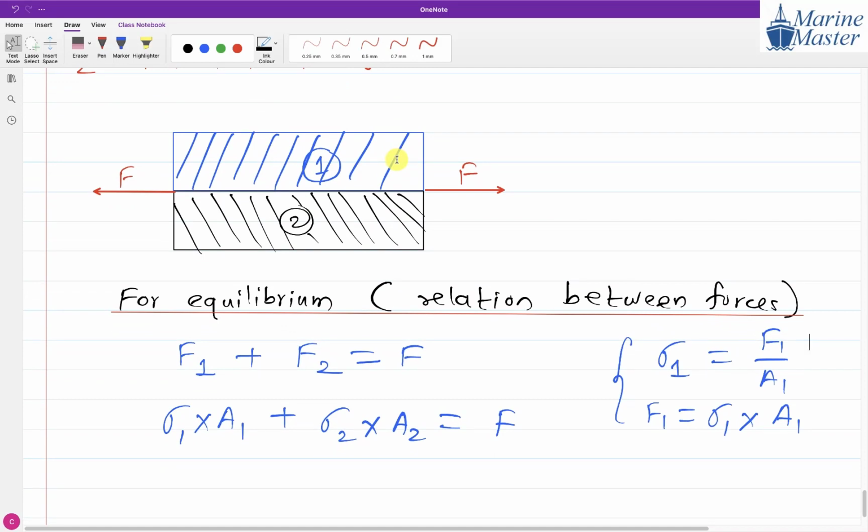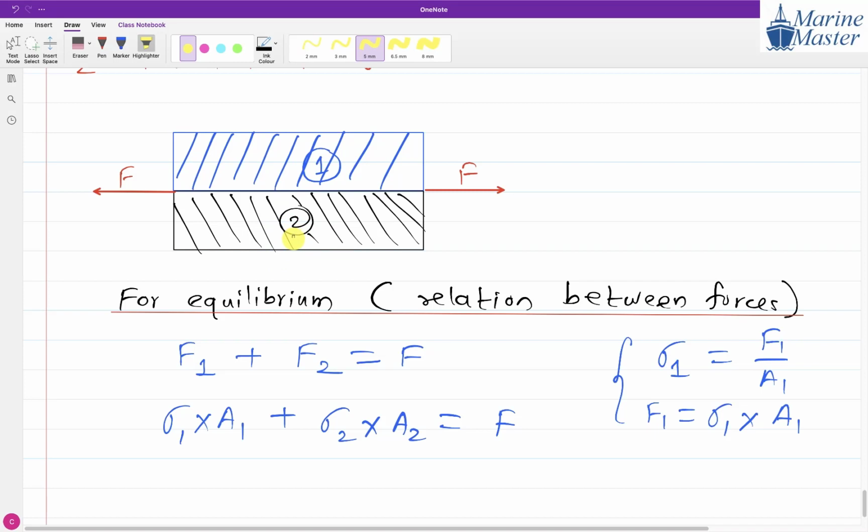Whenever we apply force F, they will start to move together. Their extension will be together. Whatever the extension of part 1, the same will be the extension of part 2. Here we are showing tensile load, but instead we can show compressive load. If you apply compressive load, whatever the compression of part 1, the same will be that of part 2.